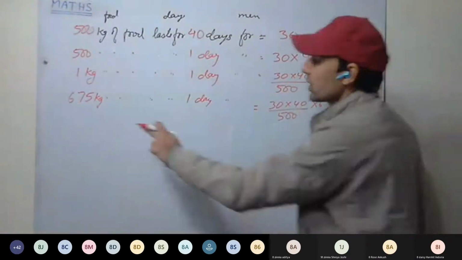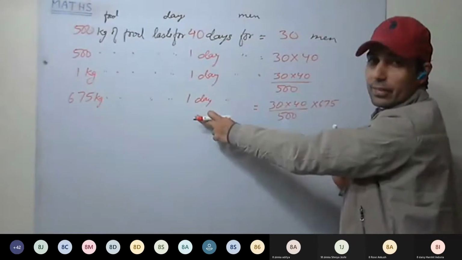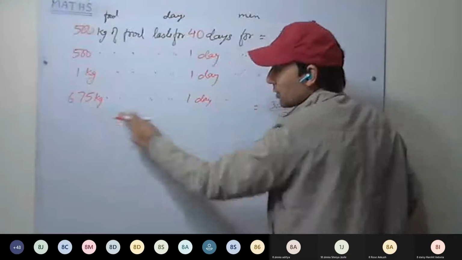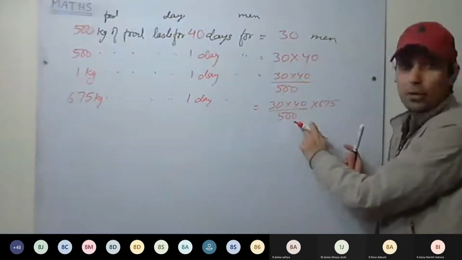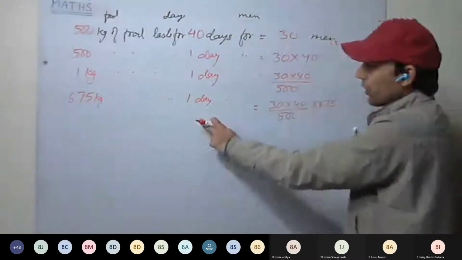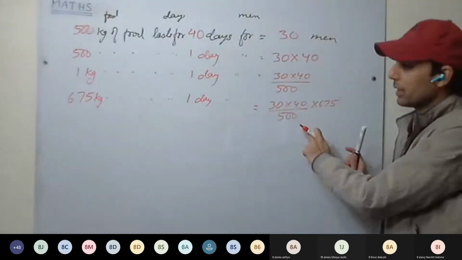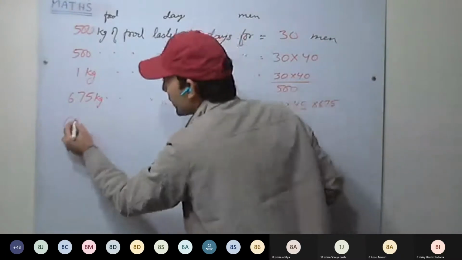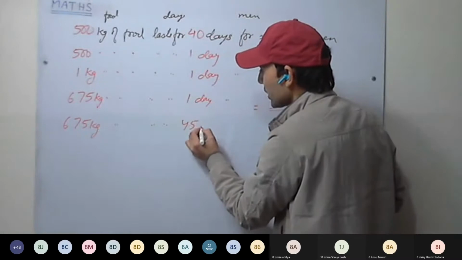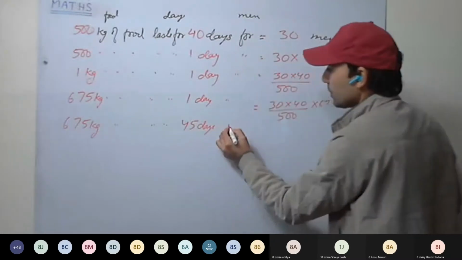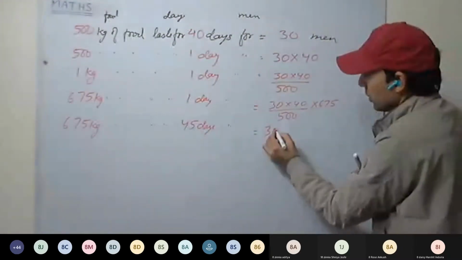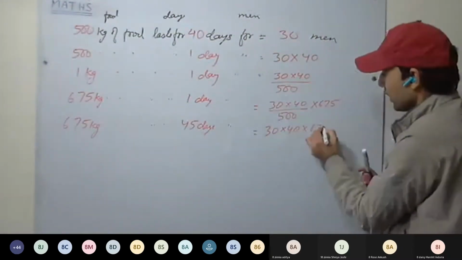Okay. Now this food has to last for 45 days. If it is lasting for 1 day, this many men. Now the same food has to last for 45 days. It means the number of men must decrease because the same amount of food must last for 45 days. Therefore, by 45 do you multiply or divide? Divide. This time we divide because it has to last for 45 days. Therefore, less number of men must be there. So we will divide.